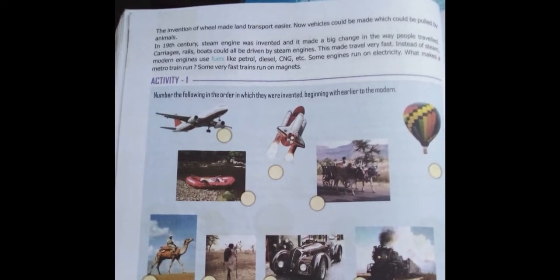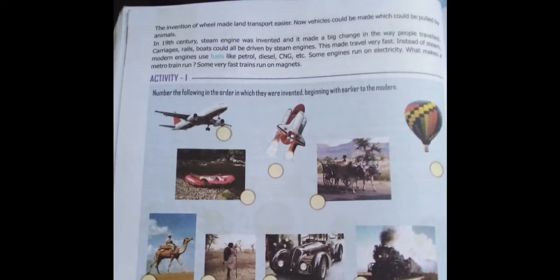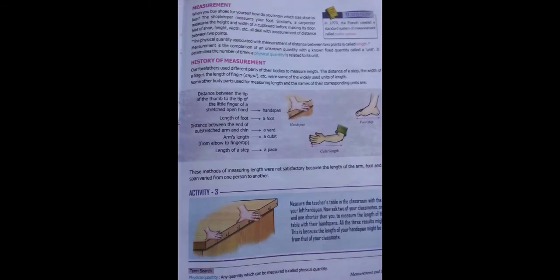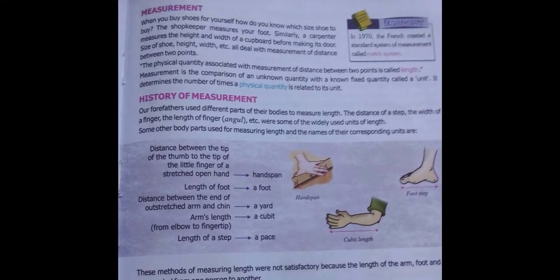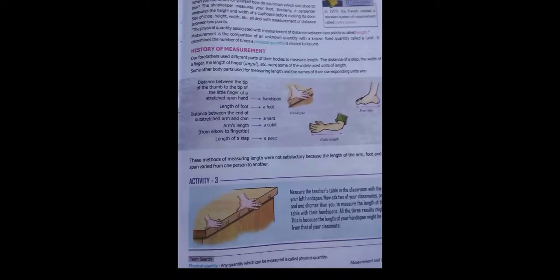Instead of steam, modern engines use fuels like petrol, diesel, CNG, etc. Some engines even run on electricity. What makes metro trains run?